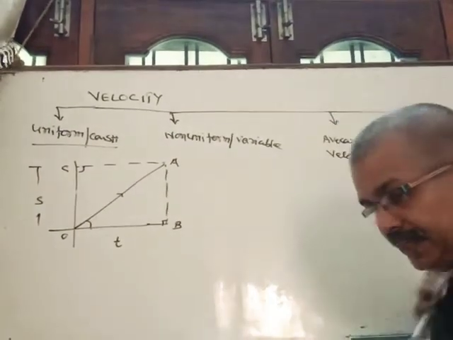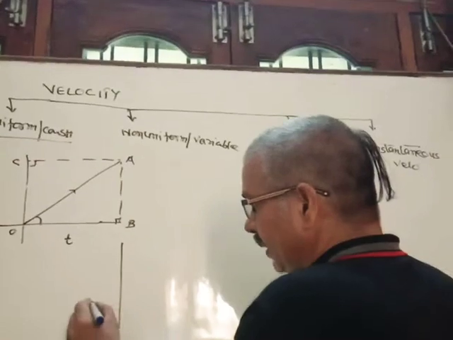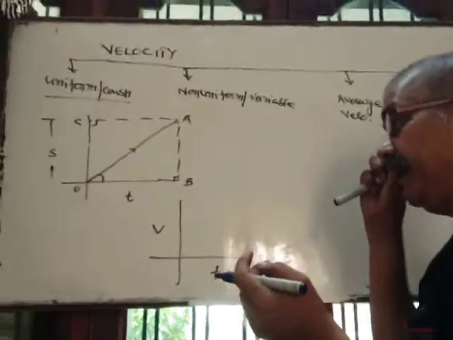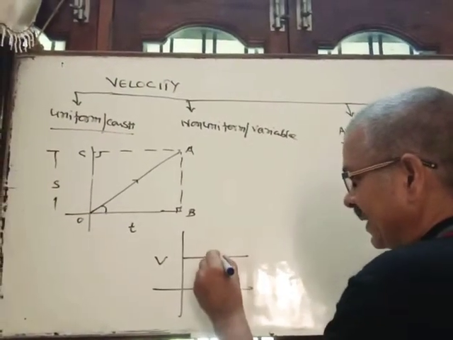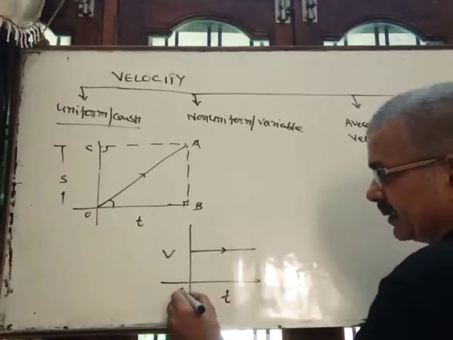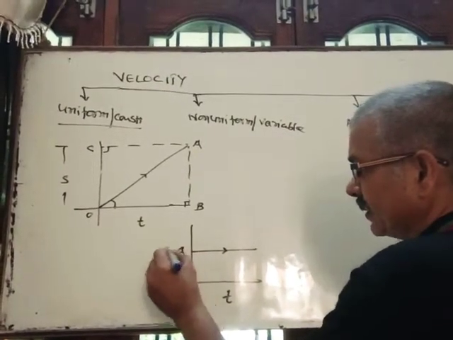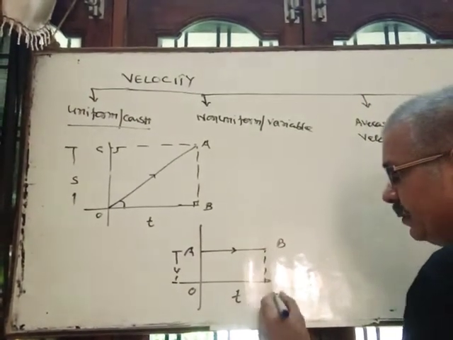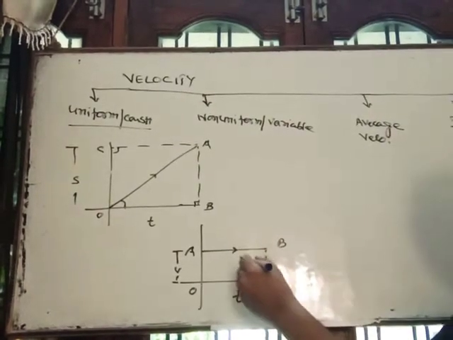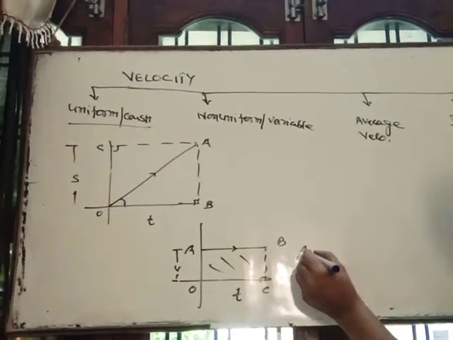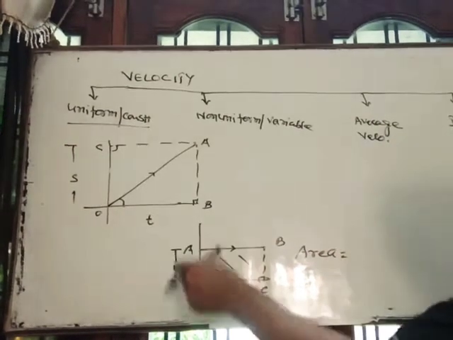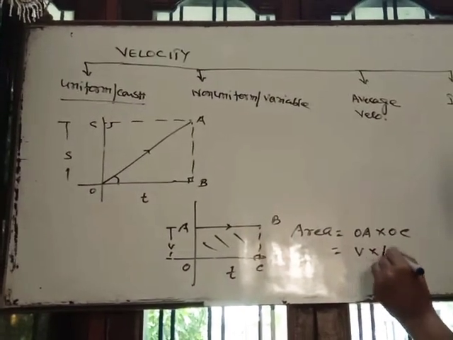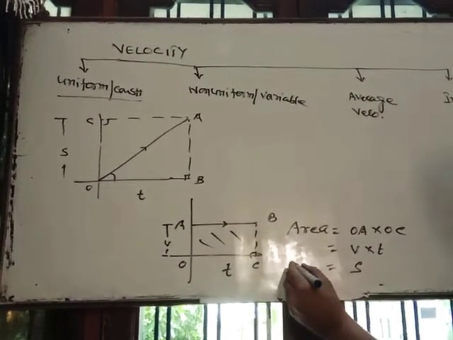Similarly, for uniform velocity, if we draw the graph between velocity and time, since for each time the velocity of the body remains the same, the nature of the graph is still a straight line, parallel to the time axis. Suppose your graph AB is parallel to the time axis. Let this point be C. If we calculate the area of this graph, the area is equal to length into width, that is OA into OC. OA represents velocity and OC time, and velocity into time is displacement.